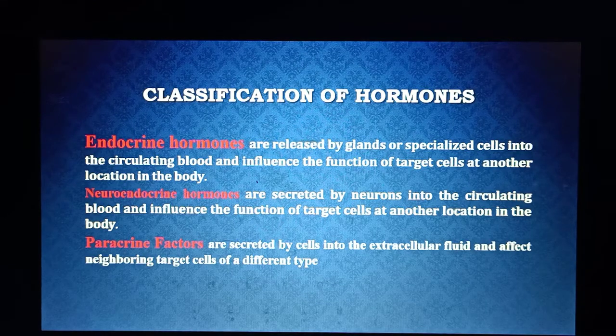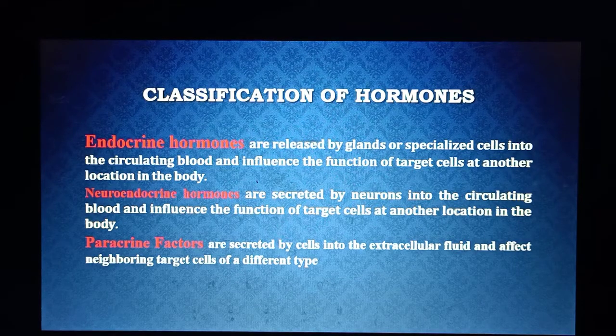So I am moving towards the next category. What are paracrine factors? Actually, neuroendocrine hormones and endocrine hormones can travel with the help of blood to different sites inside the body, and they travel long ranges and cover a long range of target cells.